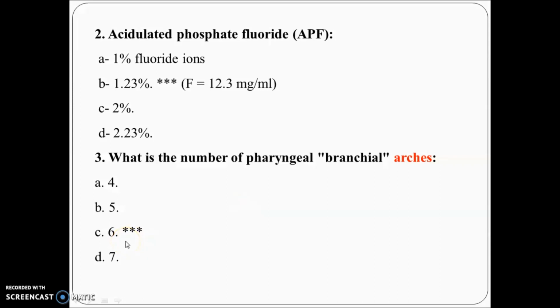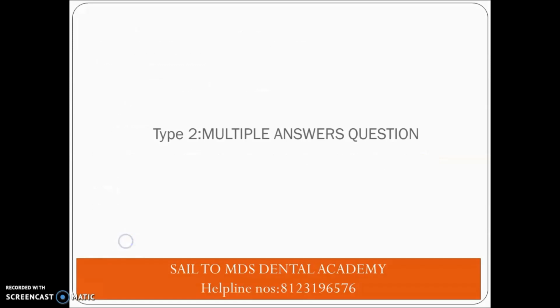Normally students tend to write 5 branchial arches because one disappears, but remember there are 6 branchial arches. So dear friends, now I hope you can understand how you have to approach the numerical-based MCQ. First, comparative analysis, and second, don't look at the option, learn the value. Fine. Now we come to the multiple answers question.